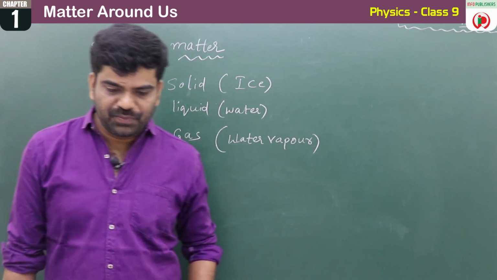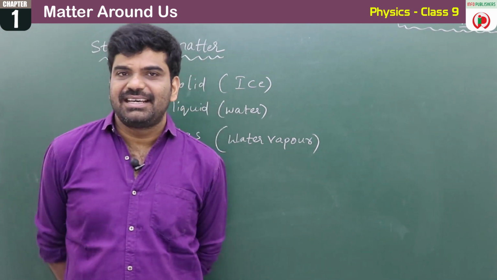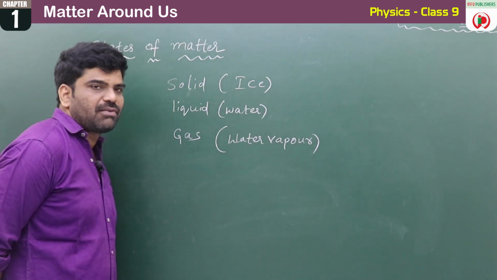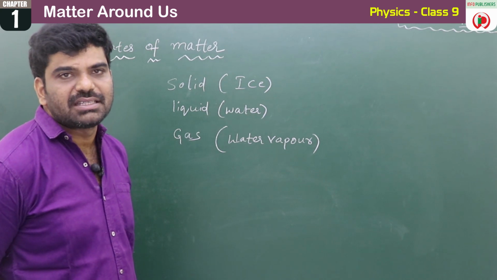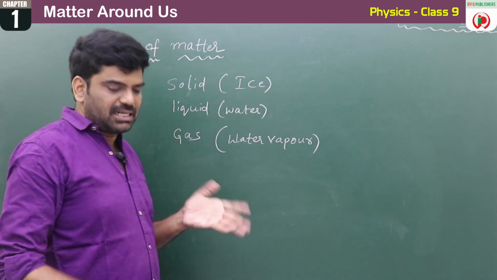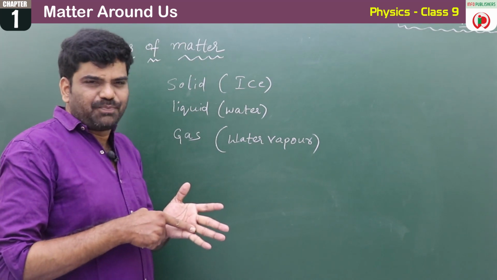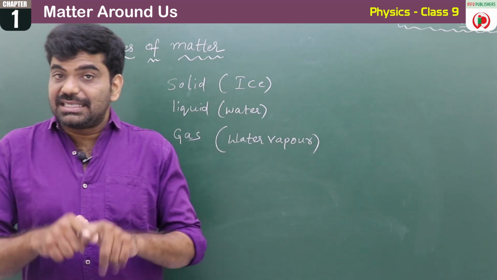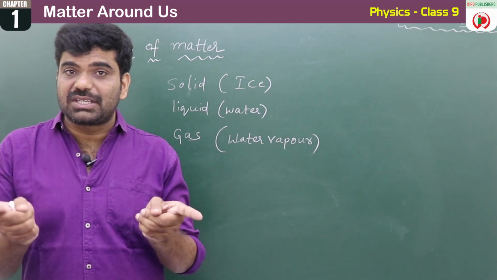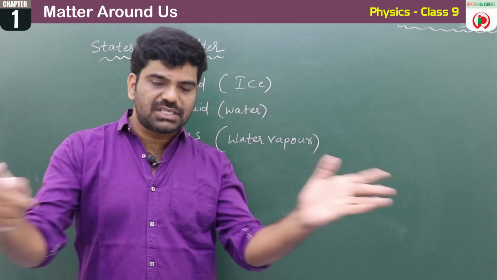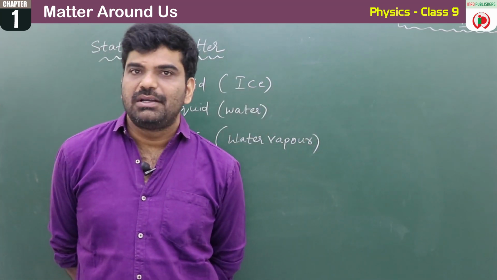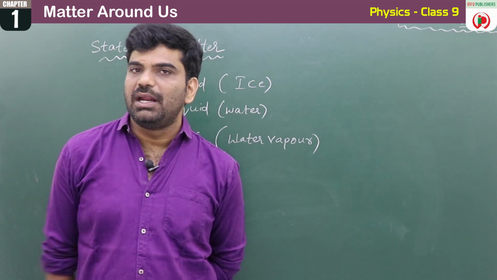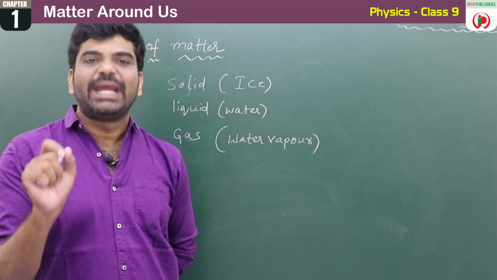And one question is there: is there any substance which can be found in three states of matter like water? We know that water exists in three states: in the form of ice, in the form of liquid, and in the form of water vapor. Is there any substance like water which can be found in three states? Yes or no? The answer is no. Only water. Water is unique.